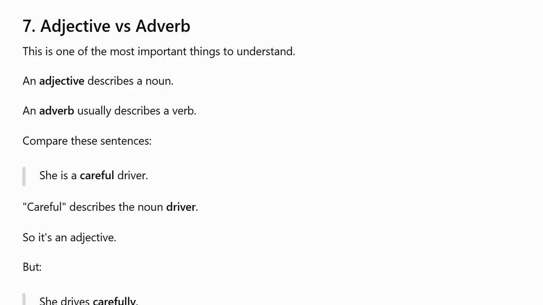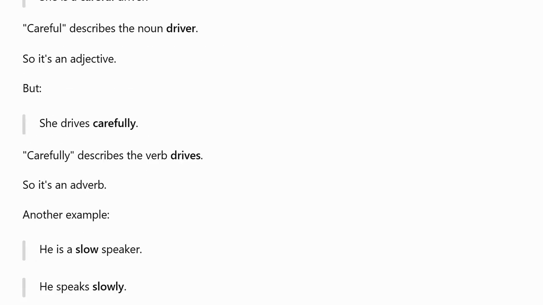Now, adjective versus adverb. This is one of the most important things you need to understand. An adjective describes a noun. An adverb usually describes a verb. Compare these sentences. She is a careful driver. Careful describes the noun driver, so it's an adjective. But she drives carefully. Carefully describes the verb drives, so it's an adverb.